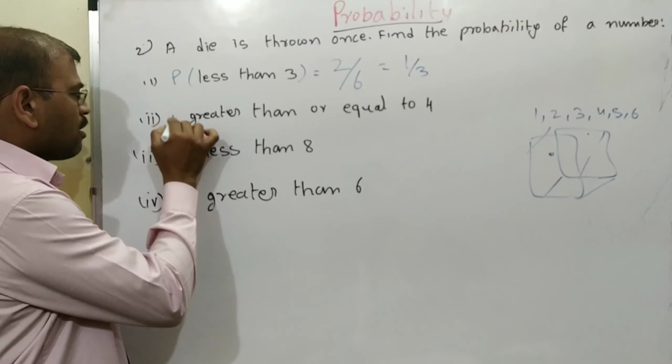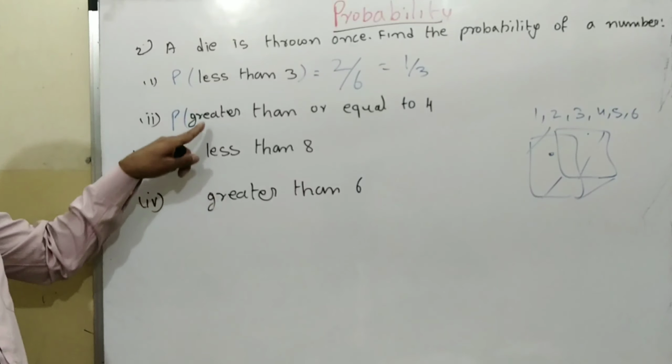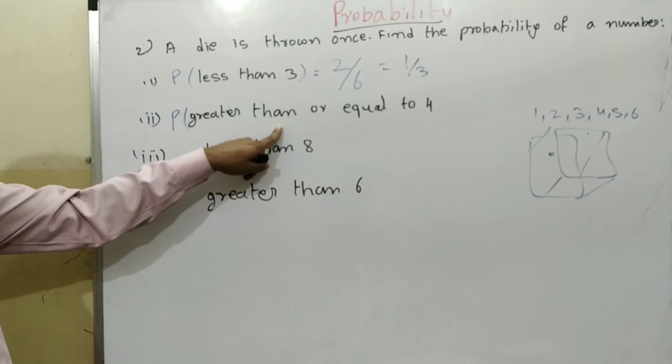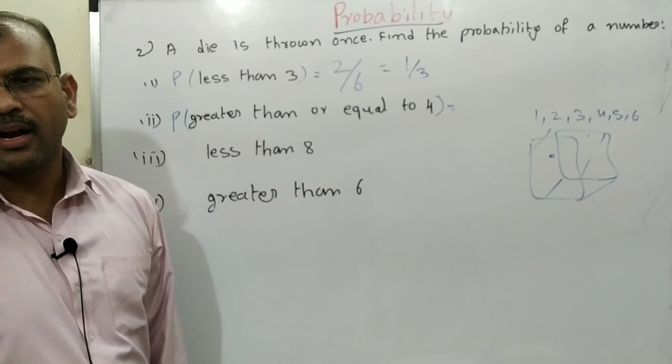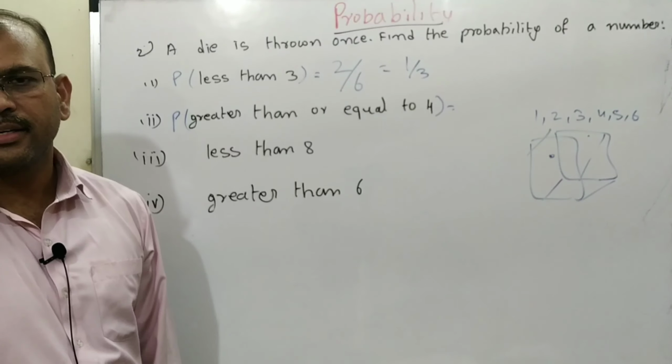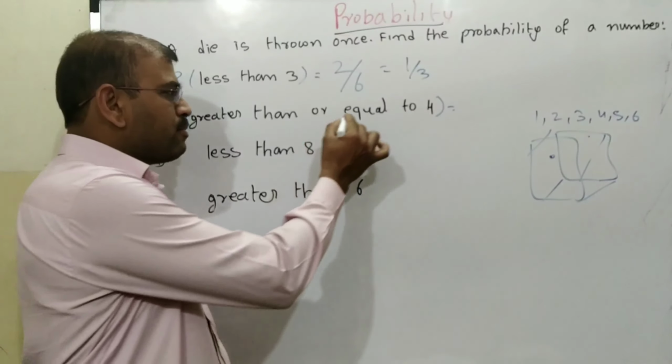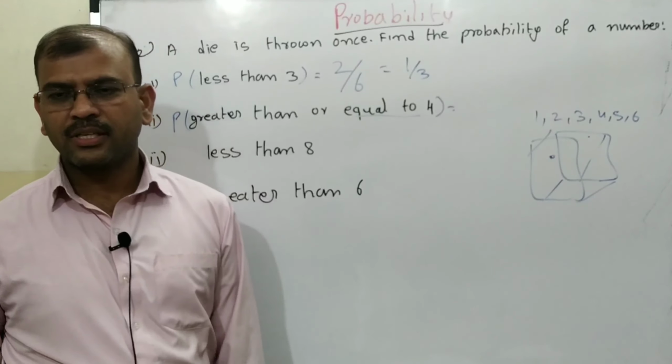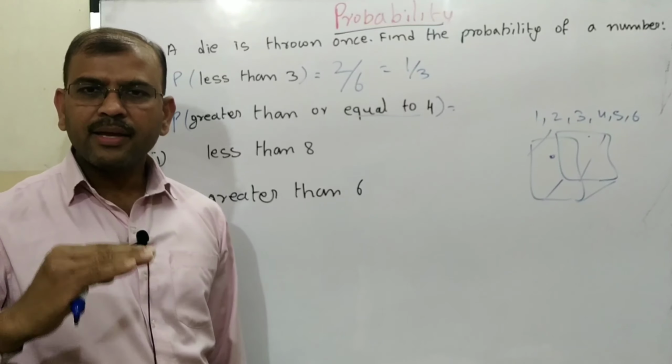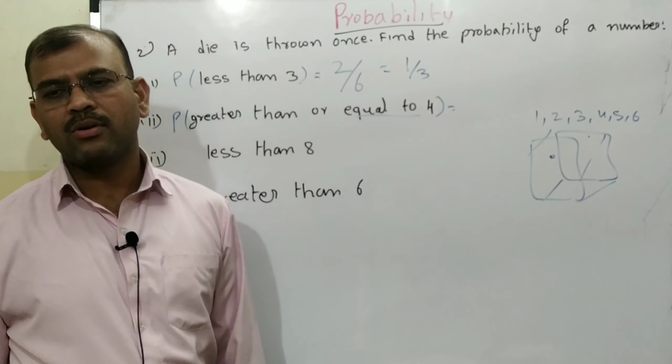Now similarly, probability of greater than or equal to 4. Now look at the question. Here they have given us equal to 4. The number should be bigger than 4 or equal to 4.